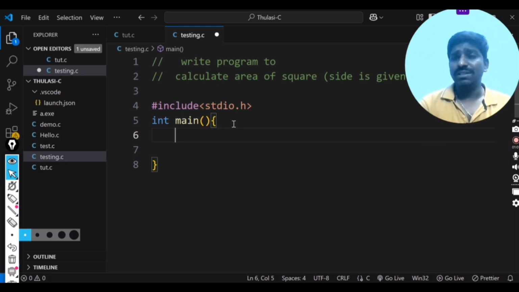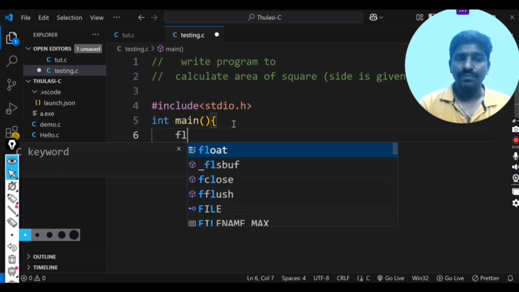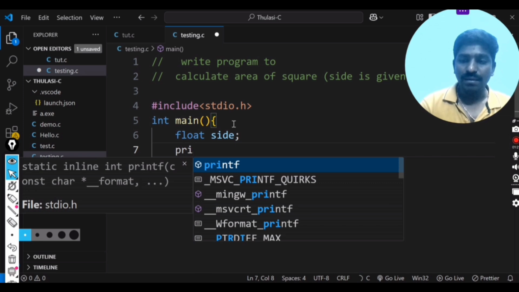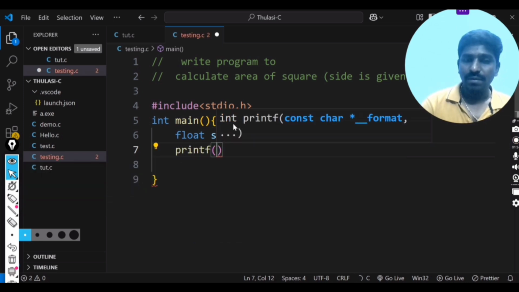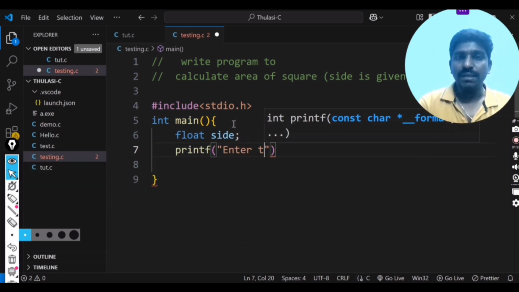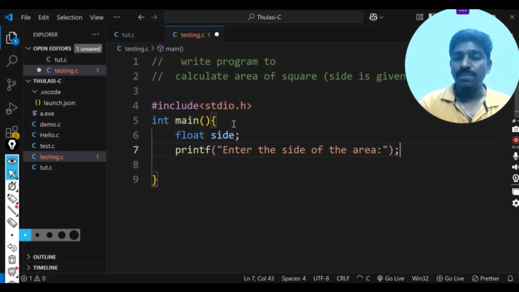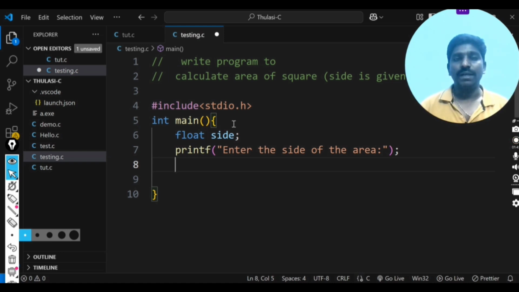Side is always considered a float, so I have to declare float side. Okay, then printf: enter the side of the area. It will ask this and display it on the monitor.